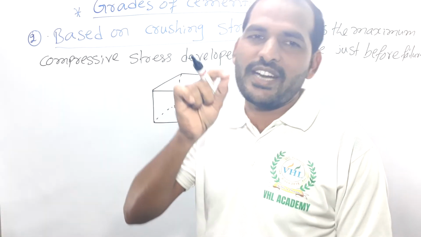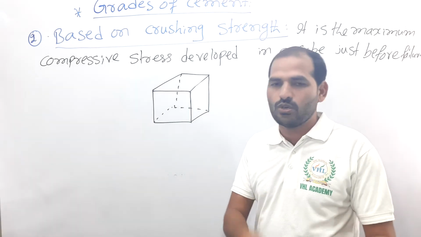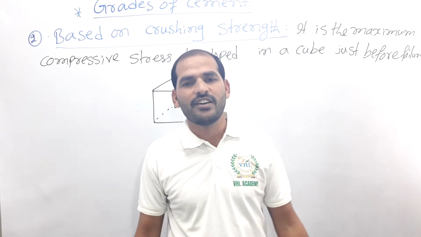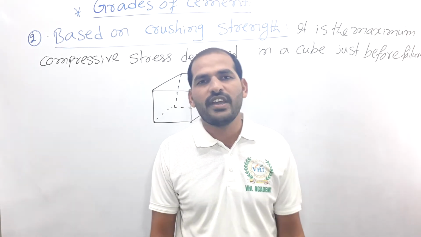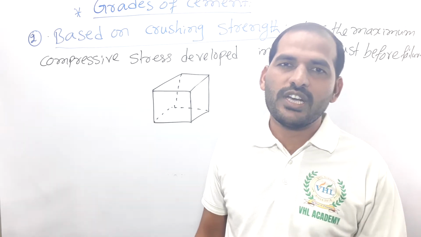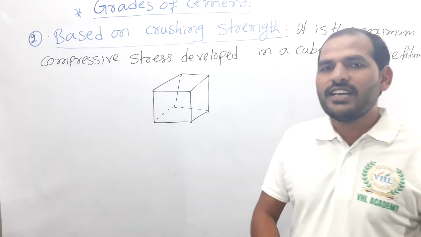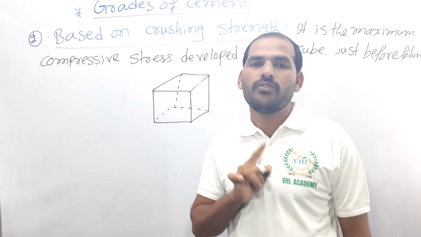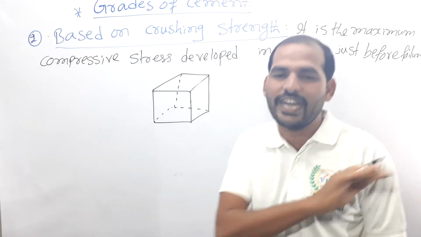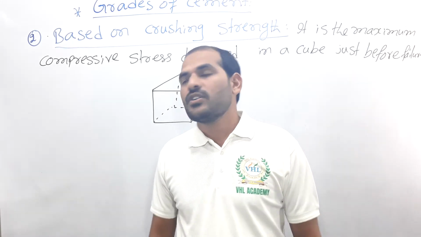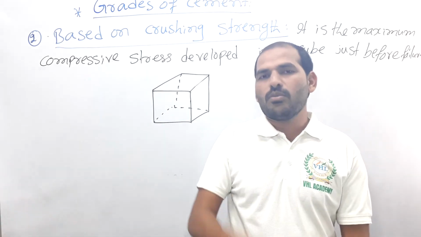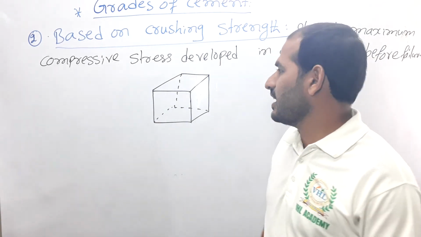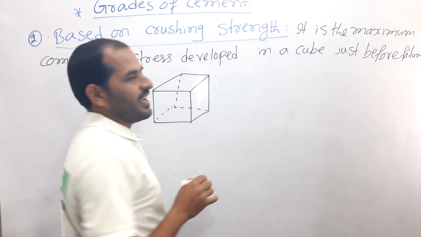That 15 centimeter cube is the concrete cube. For determination of grade of concrete, different grades, that is M5, M7.5, M10, M15, M20, M25 up to M80, we use a 15 by 15 by 15 centimeter cube. But here it is for the determination of crushing strength of cement mortar.